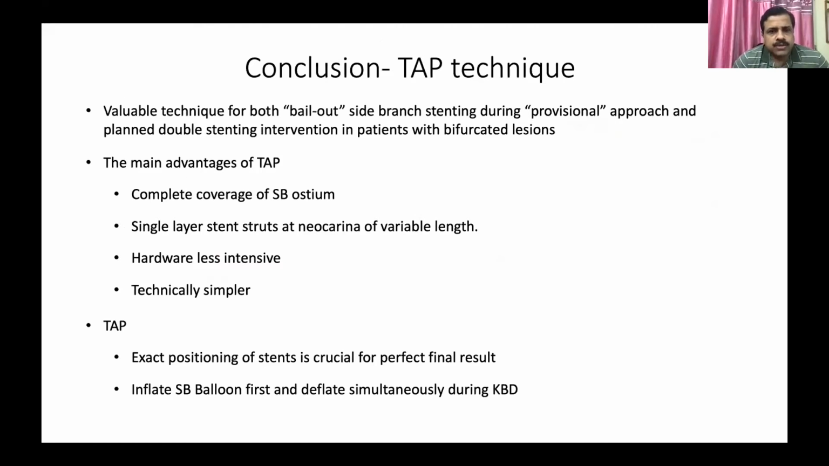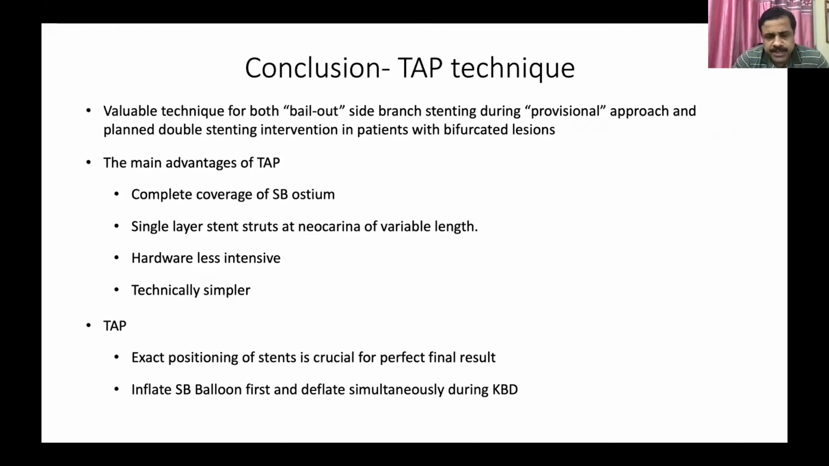So to conclude, why should we know about this TAP technique? Because most of the time we can use it as a bailout technique in any kind of bifurcation, especially the left main bifurcation. We can always do it very rapidly. It is not very labor intensive, you don't need too much expertise, and you don't need too much hardware. Any commoner can do it if you have done a few cases. That is the advantage.